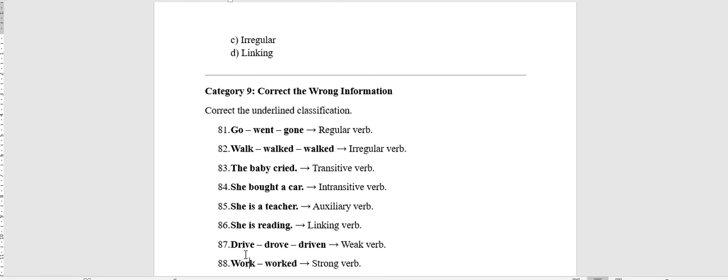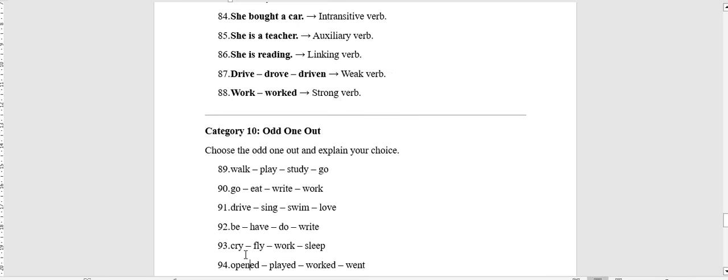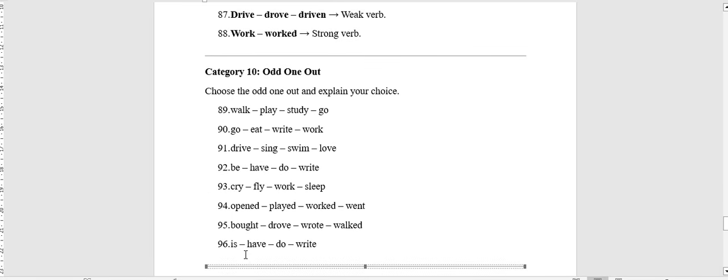and 88 is weak. Here, category 10, choose the odd one. Odd one means it's not related to the group, it's a stranger. So we are going to write or underline the strange form of the verb here, and we are going to explain why.